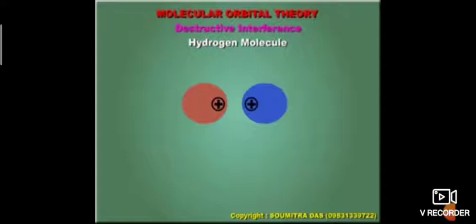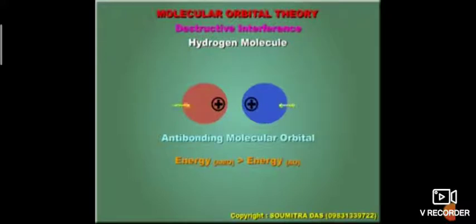The energy of the anti-bonding molecular orbital is more than the energy of the atomic orbital. This high energy keeps the nuclei in an unfavorable position.